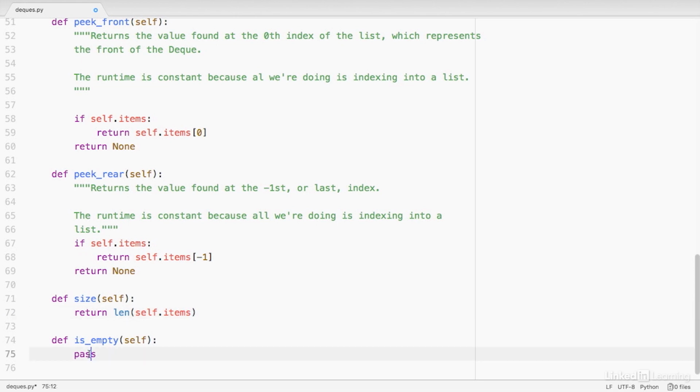For the isEmpty method, all we need to do is compare self.items to an empty list and return that value. What this expression should give us is a Boolean, and note here we need to use double equals, not single equals. So if self.items is an empty list, this should evaluate to true, and if self.items is not an empty list, this should evaluate to false. Let's save this and try this out in the terminal.